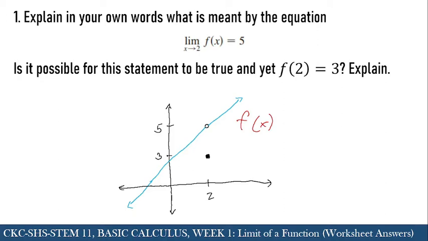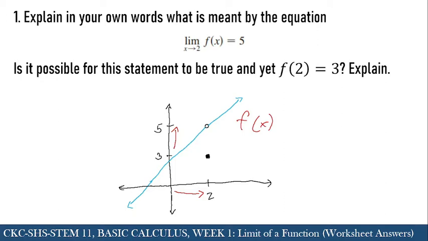If we evaluate f of 2, it will give us an output of 3 because that is what is given by the piecewise function. But if we get the limit of this function as we approach 2 from the left, the value will also be approaching a certain number, which in this case is 5, because if we find a number closer to 2, the output of that function will also be approaching 5.